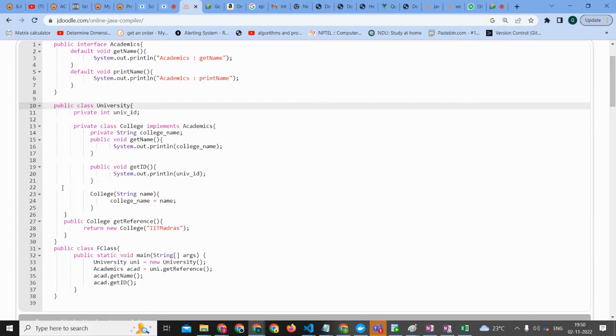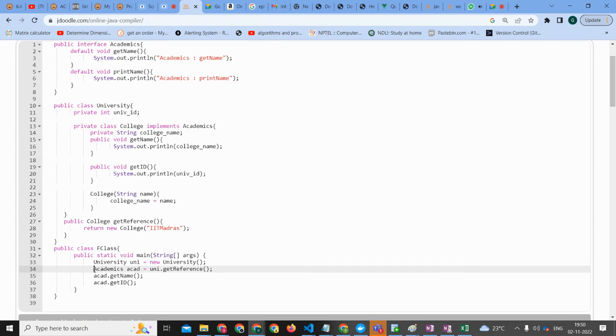University doesn't have any constructor, so that's fine. Only the private integer will be initialized. We don't need a constructor because there is no variable. If it is there, you need to check what that constructor is doing. Here we don't have it.